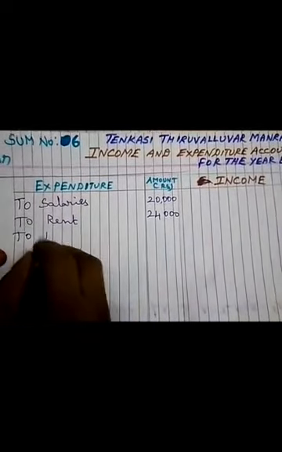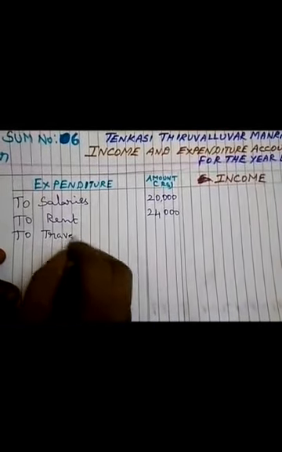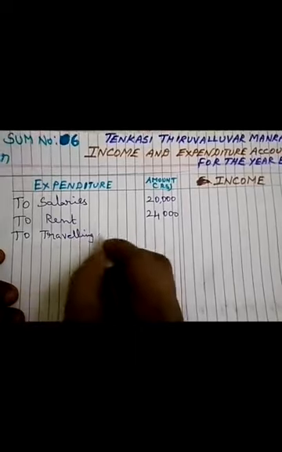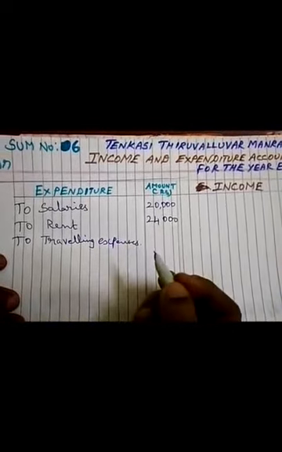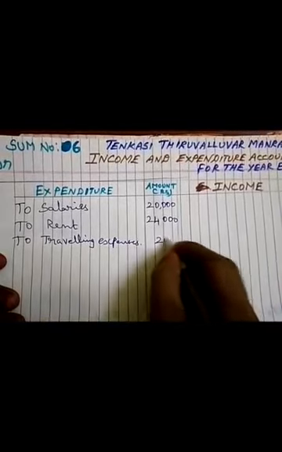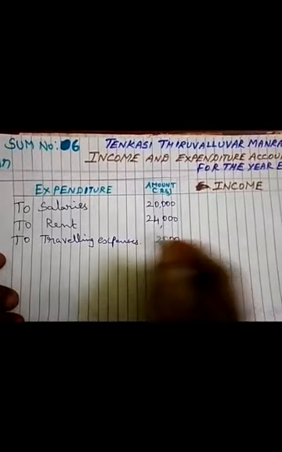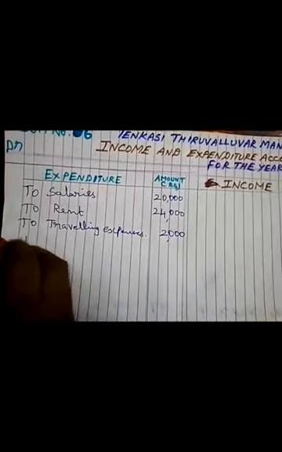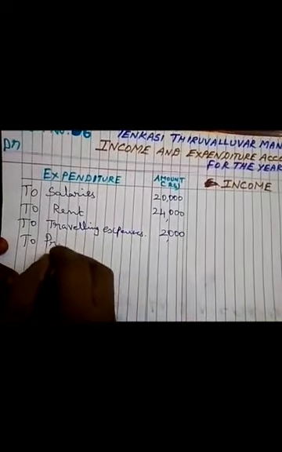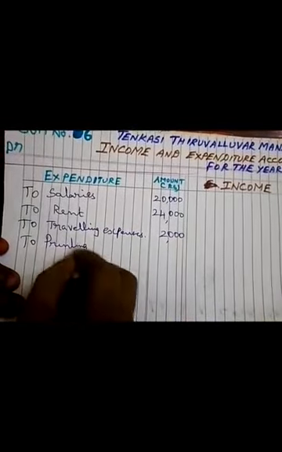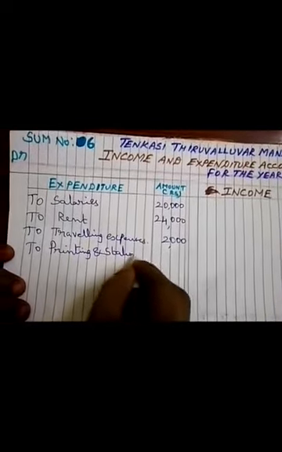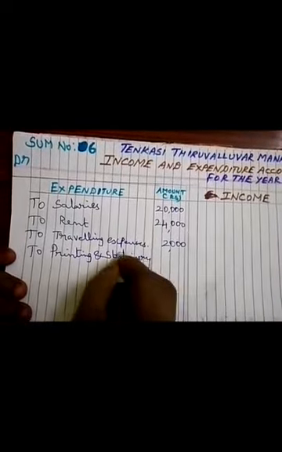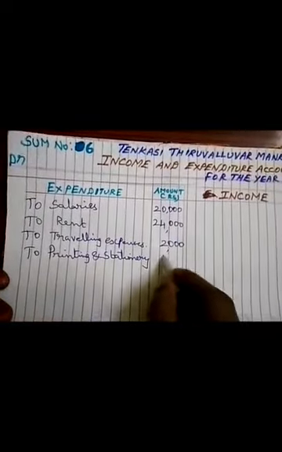To traveling expenses, also a revenue expenditure. To printing and stationery, also a revenue expenditure, 6,000.